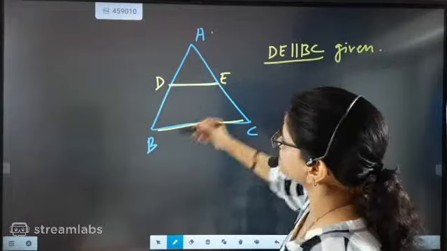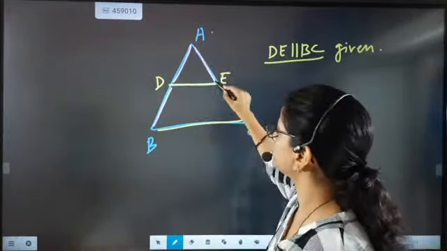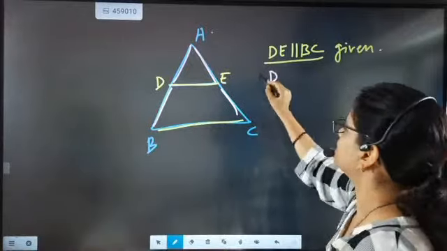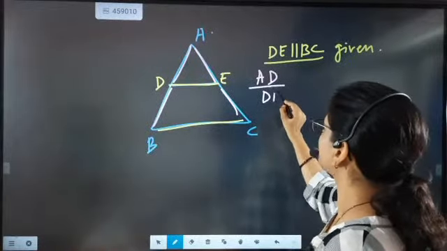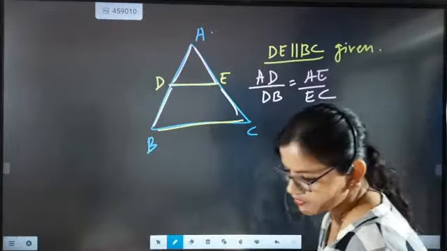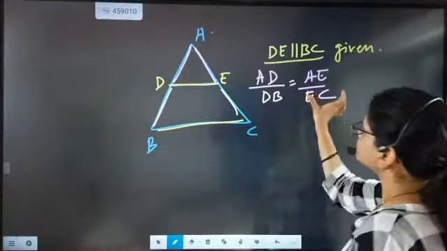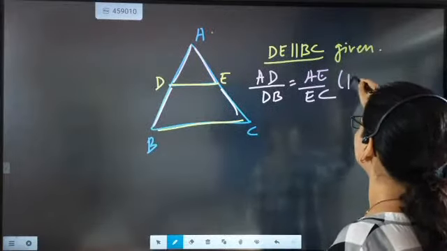Now what they are telling, beta, is that you have to find this ratio. This by this equal to this by this. You have to prove this one. That is AD by DB equal to AE by EC. This is what you have to prove. AD by DB equal to AE by EC. Now this is what you have to find.